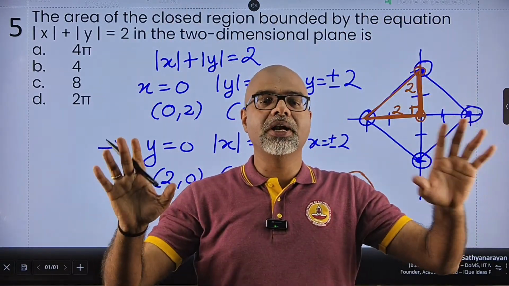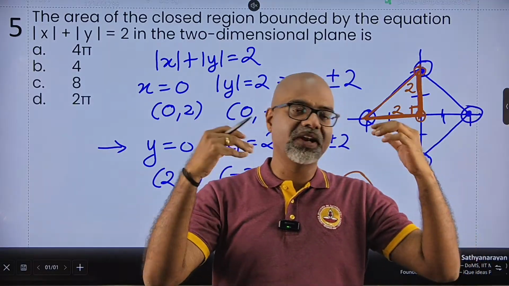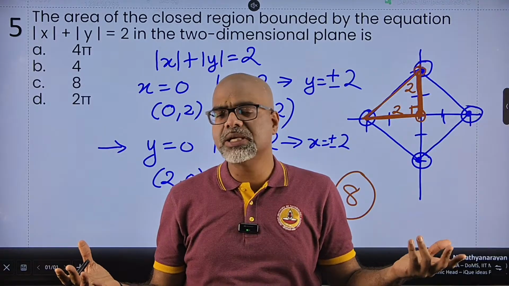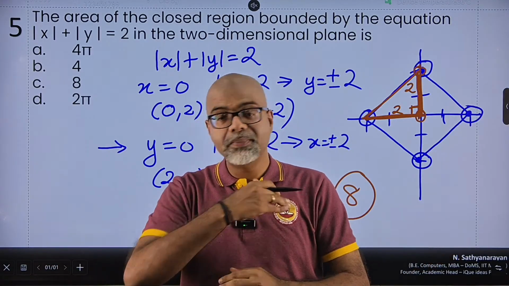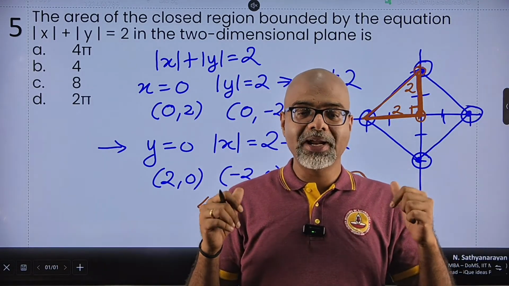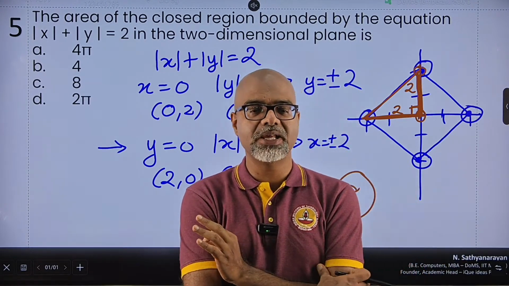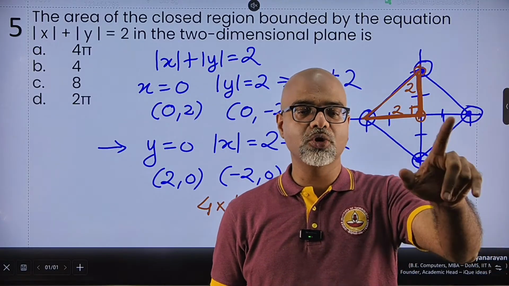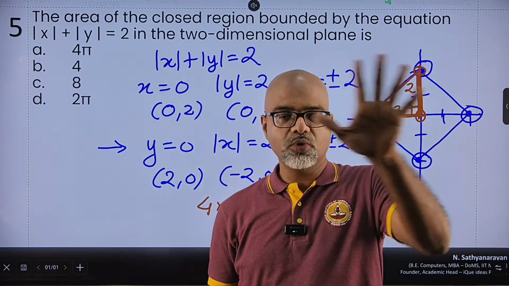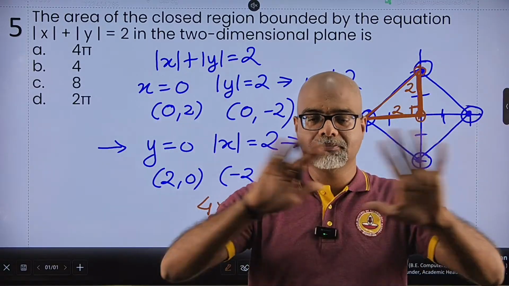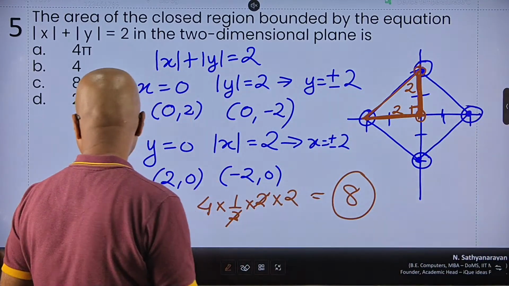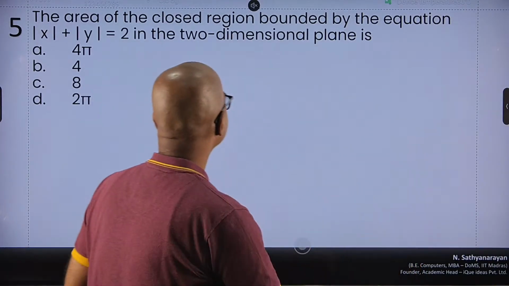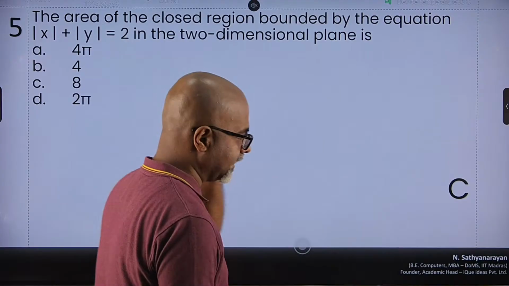And once you have plotted it, it will generally turn out to be some sort of a triangle or a quadrilateral. And then using basic principles of geometry, basic principles of area, you will be able to calculate it. So although it seems complicated, believe me, multiple times I have seen questions based on this funda, and each time there is a single way of solving it: just assume x is 0, get values of y, let y is 0, get values of x, get the coordinates, plot it, calculate it, done. One of the easiest types of questions that I have seen in IPM. Alright, so in this case, third option 8, definitely my answer.